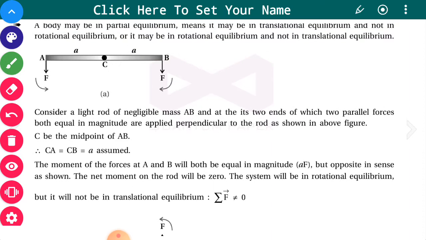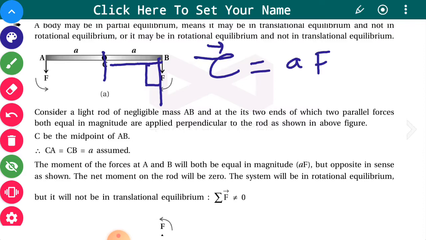Try to understand, if you want to find the resultant torque, then this torque will be the perpendicular distance from the reference point multiplied by force, both at 90 degrees. So r cross F, here r is a, and sin 90 is 1, so one torque is aF, which will try to rotate the object in this direction, and the other will try to rotate in the opposite direction.